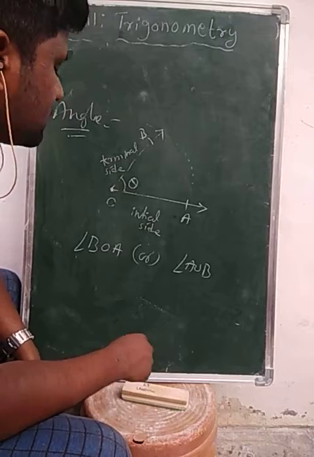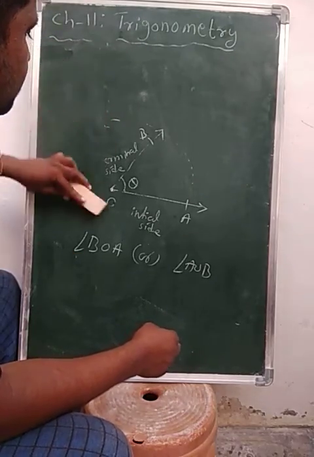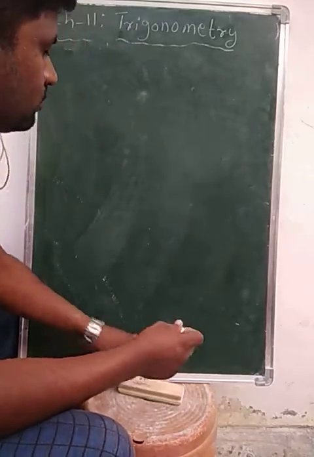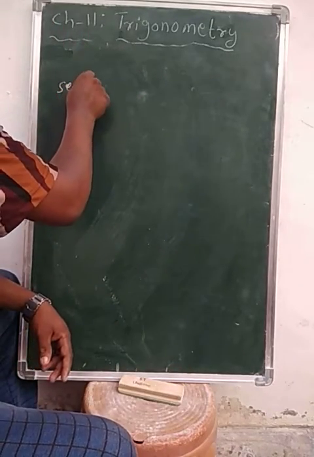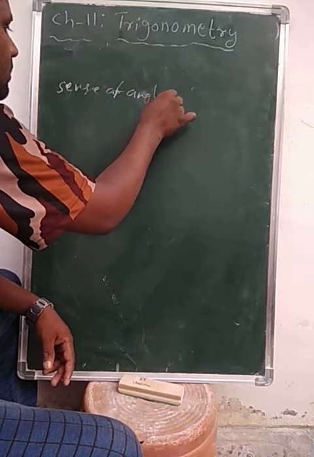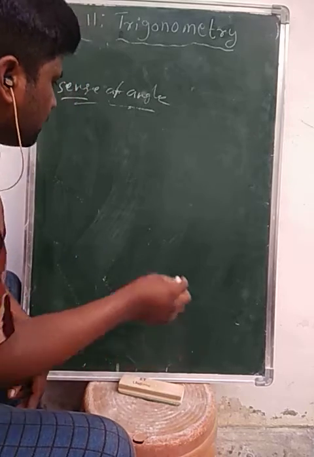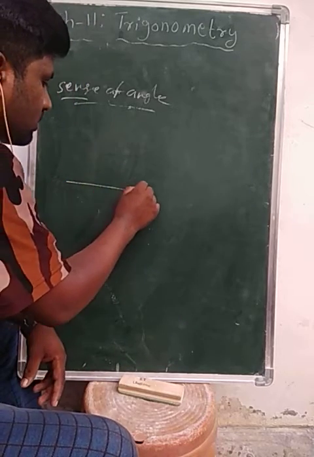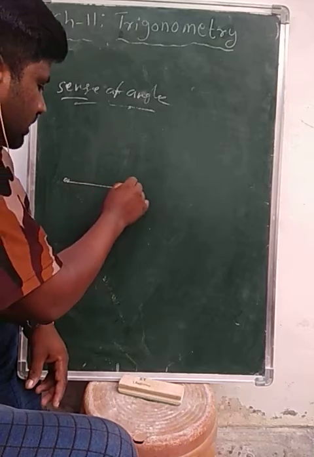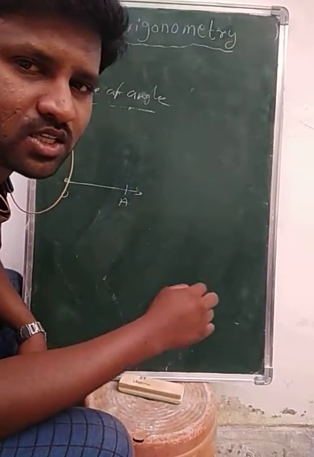The sense of angle means a ray rotating about its endpoint in the anti-clockwise direction.